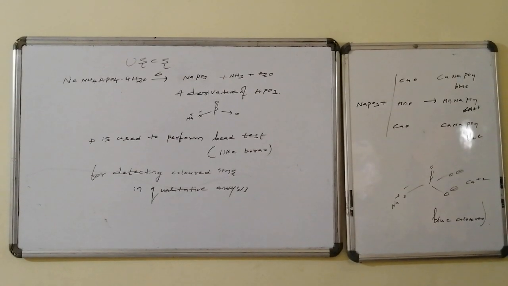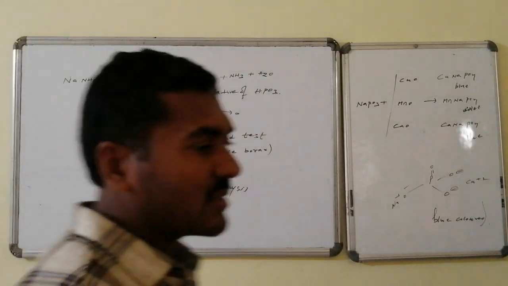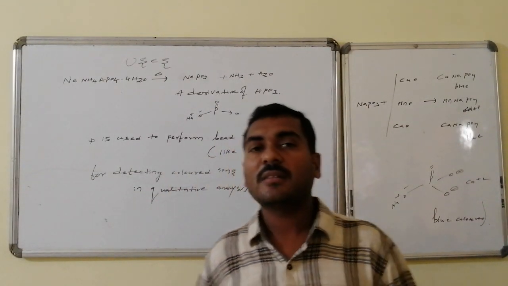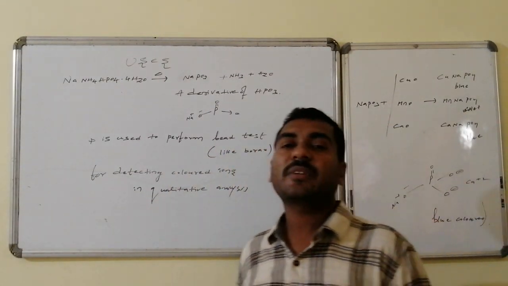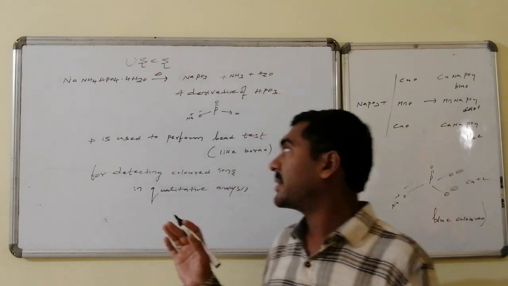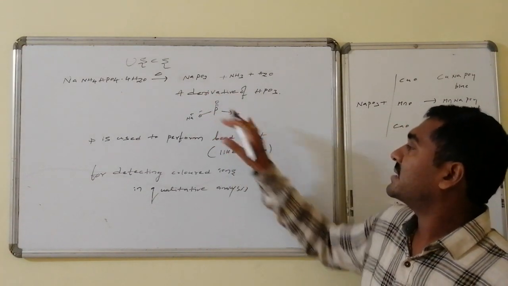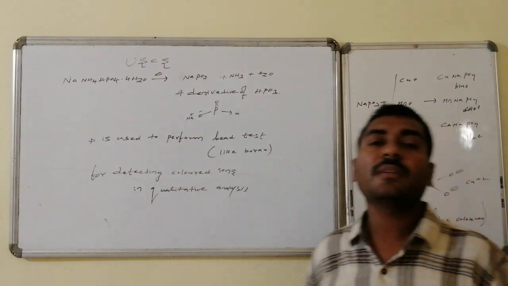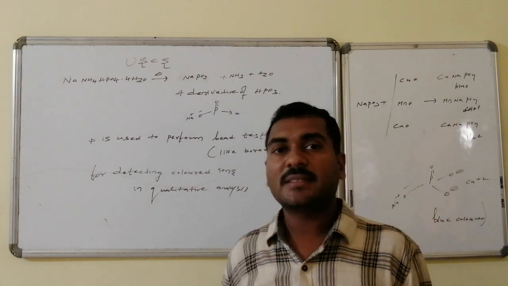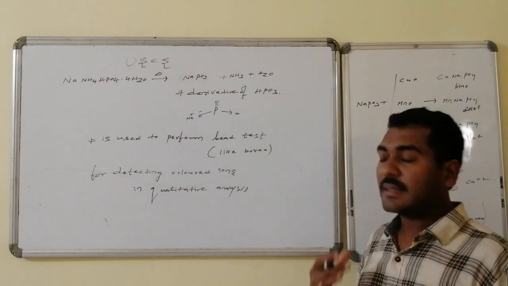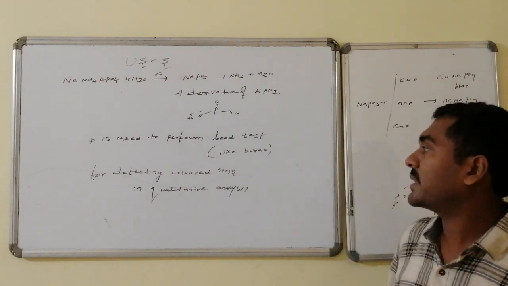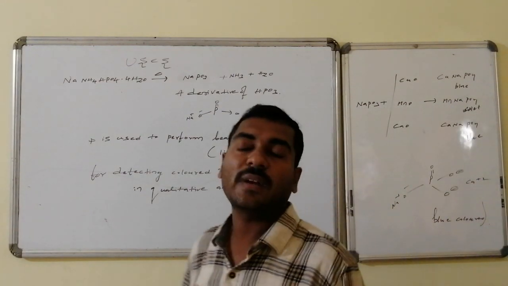The uses of the microcosmic salt depend on the product liberated on heating. That is a derivative of metaphosphoric acid, that is, sodium metaphosphate is liberated. The sodium metaphosphate structure is like this, and this is used for the bead test, just like borax, and it is used for detecting the colored ions in the qualitative analysis.